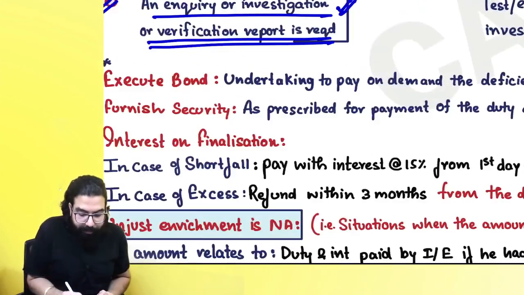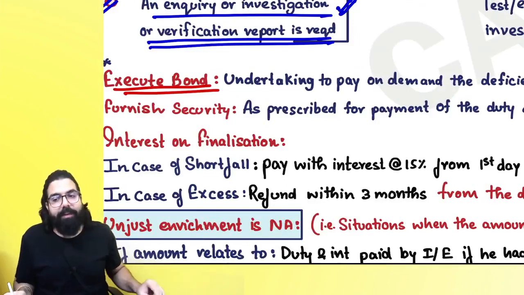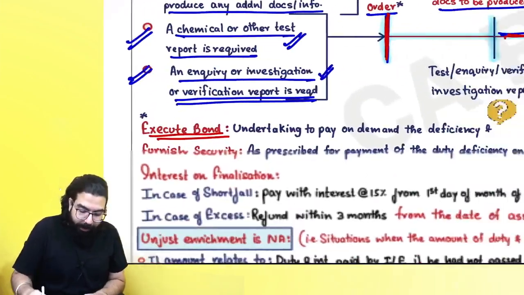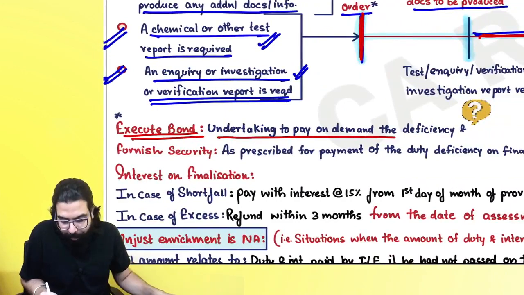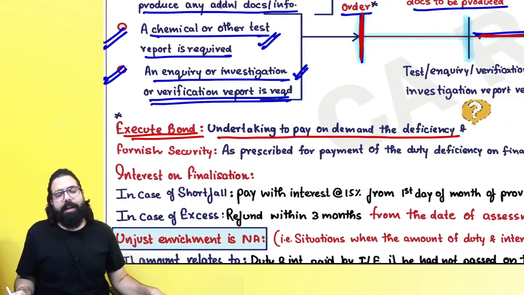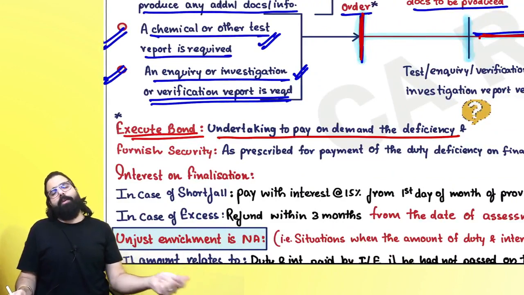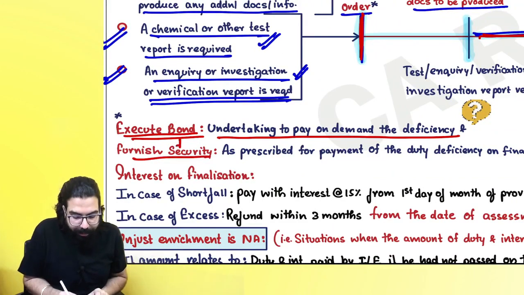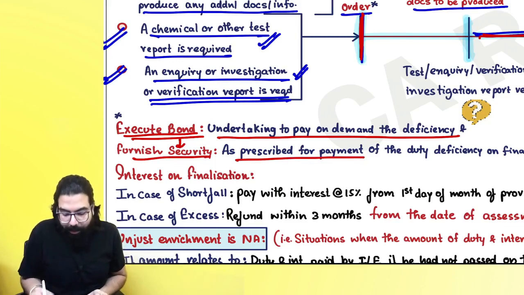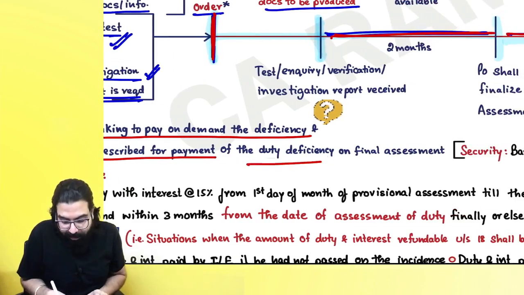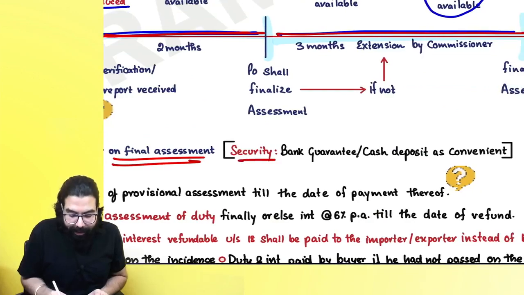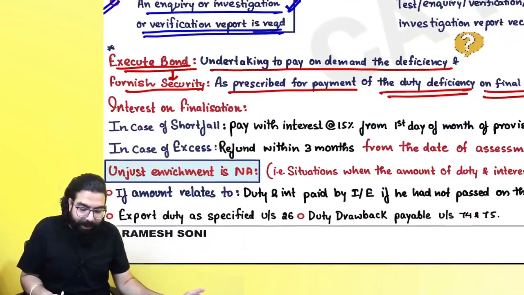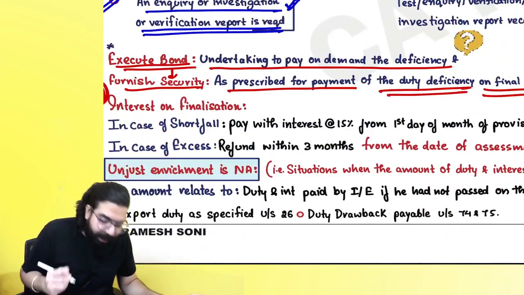Everyone over here now. Sir, when they are going ahead and giving your provisional assessment, always remember they will take an undertaking to pay the demand on deficiency. Means they are telling later on if you have to pay anything, you will have to pay. And for that you give us a bond. Plus, you have to give along with the bond one security which can be as prescribed for the payment of deficiency on final assessment. Sir, security can be bank guarantee or cash deposit as convenient.